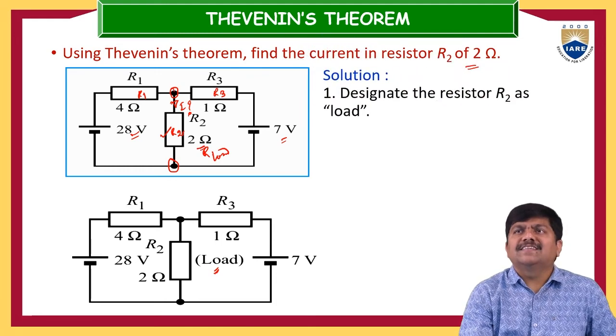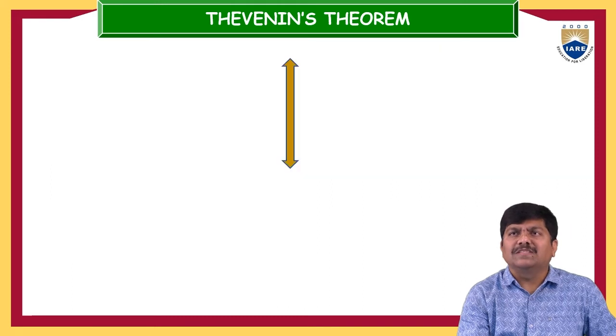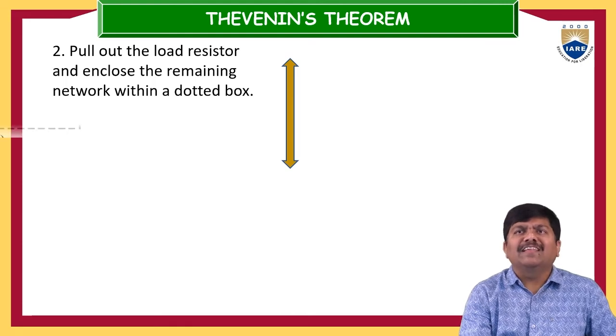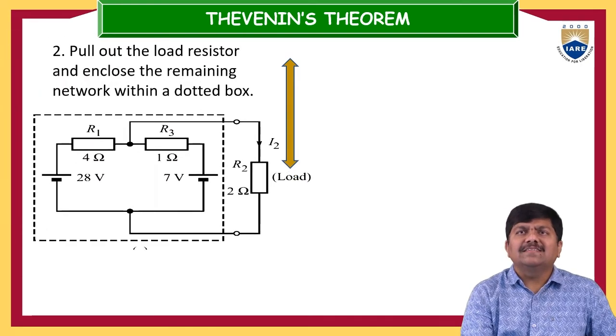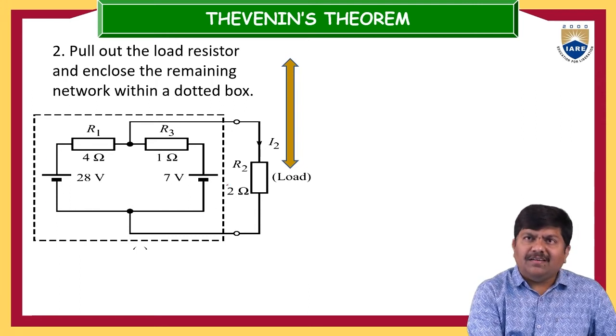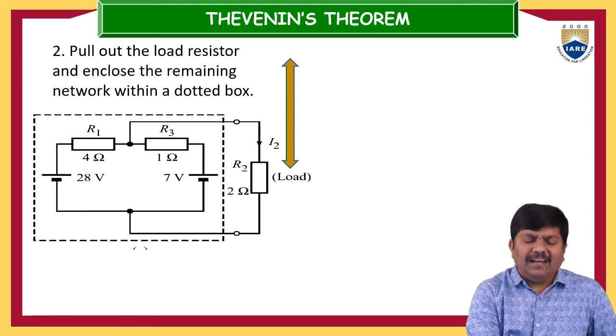So designate the resistor R2 as a load. That is, R2 is nothing but the 2 ohm resistor. Then after that, pull out the load resistor and enclose the remaining network within a dotted box, just as we have discussed just now. Now, inside this dotted box, whatever the electrical circuit may be, finally the equivalent of